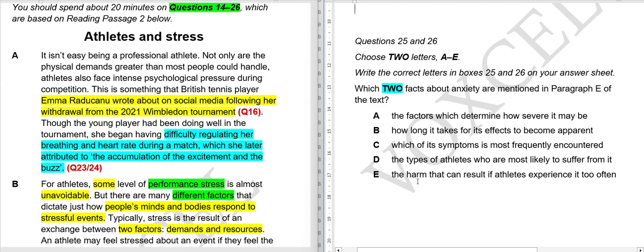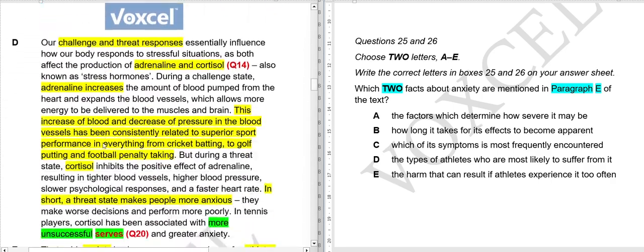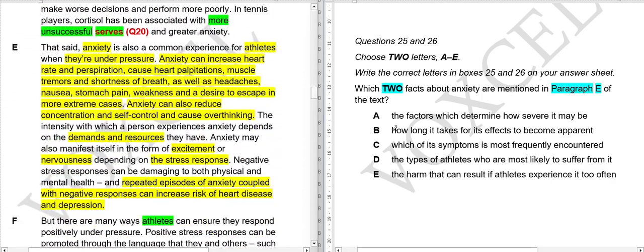Moving on to the last two questions. Which two facts about anxiety are mentioned in paragraph E? So it's quite easy, they have already told us the location. We have to read paragraph E. Here it is. First we will read the options, and then we will see which options are best suited.